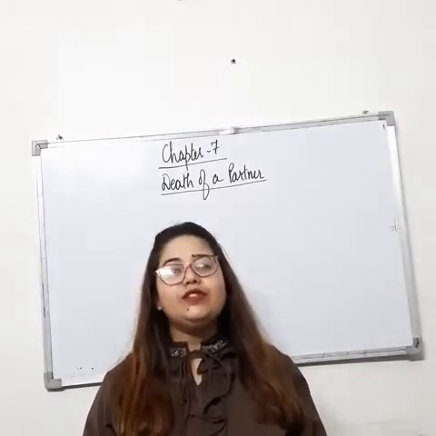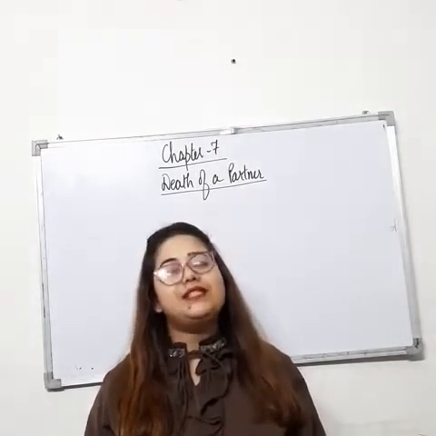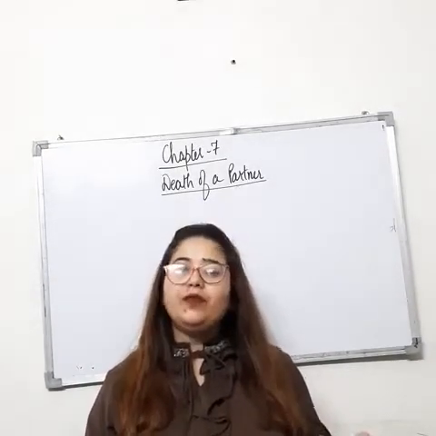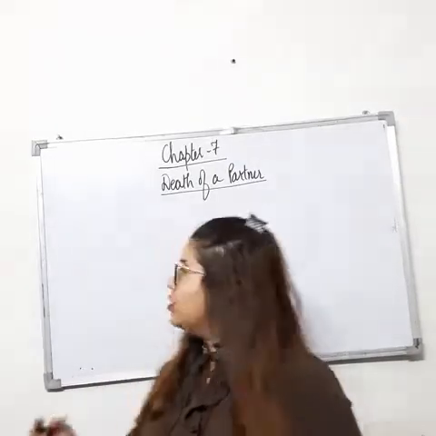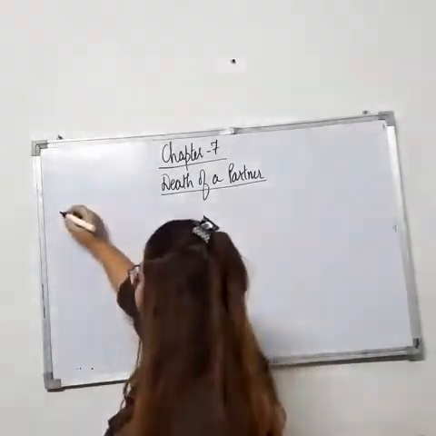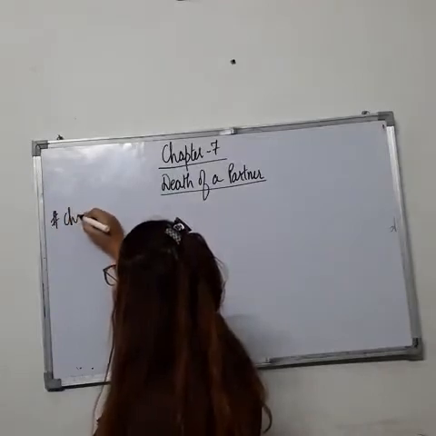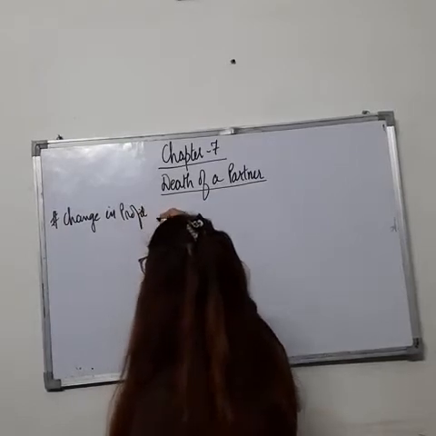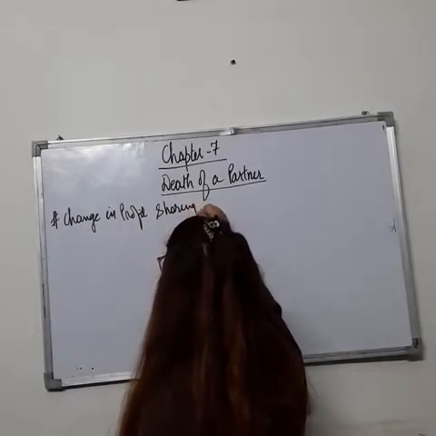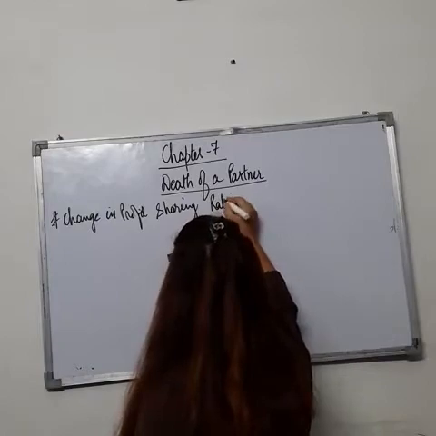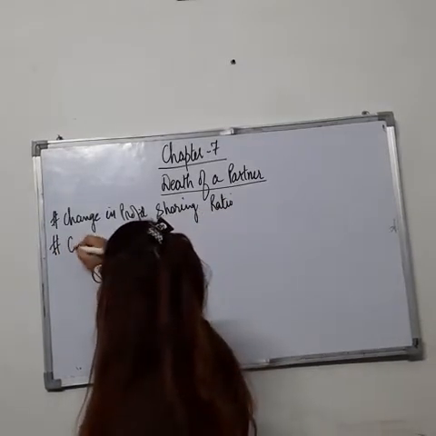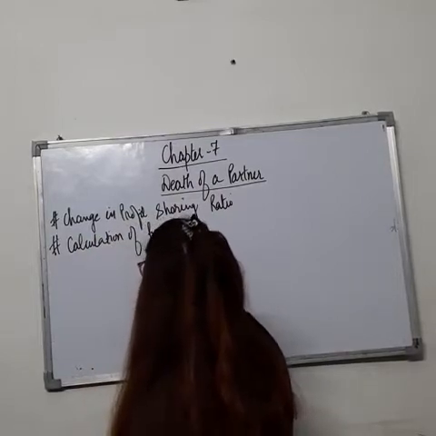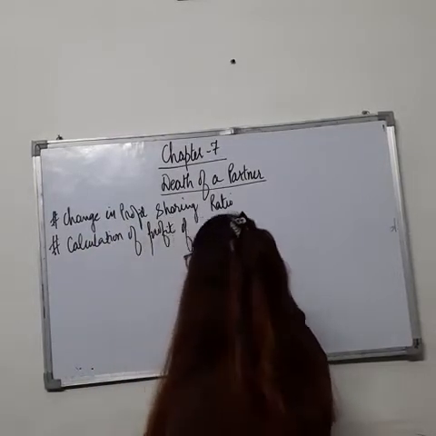So today we are going to start a new chapter, chapter number 7, death of a partner. Let's discuss first which topics we have to learn in this chapter. The first topic of discussion is change in profit sharing ratio. Another topic is calculation of profit of deceased partner.